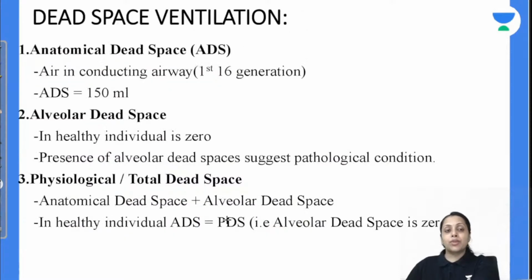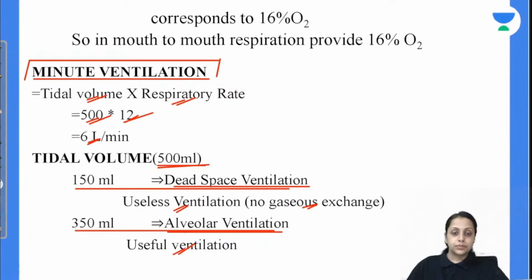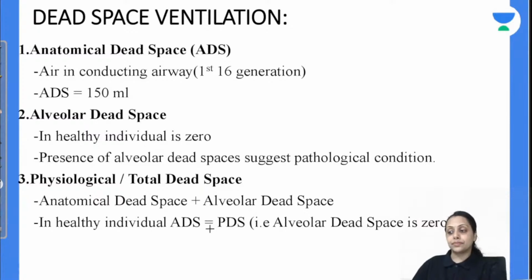So first formula was minute ventilation, next is the alveolar ventilation. ठीक है, alveolar ventilation क्या हो जाएगा, tidal volume into respiratory rate. So normal minute ventilation 6 liter per minute का होता है, normal alveolar ventilation कितना हो जाएगा, 4 liter per minute. Is this clear everybody?